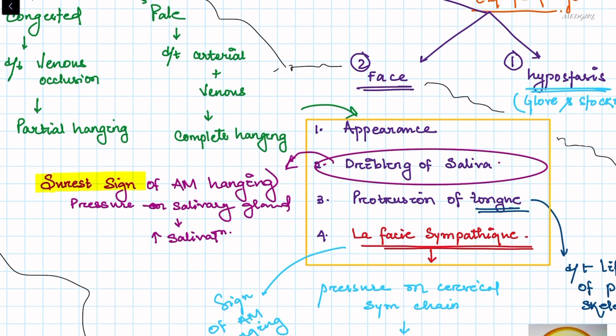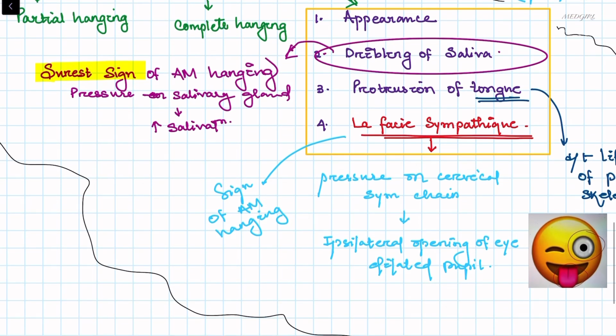Now next is la facies sympathicae. This is a sign of antemortem hanging. What happens is pressure on the cervical sympathetic chain leads to stimulation, and that leads to ipsilateral opening of the eyes plus ipsilateral pupillary dilation, that is unequal pupils.